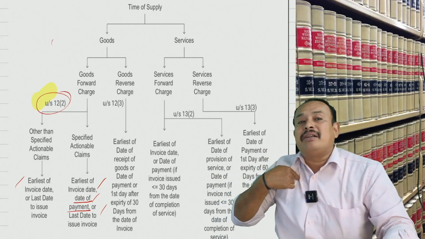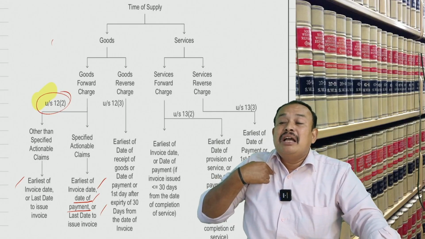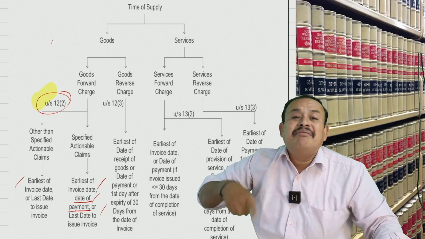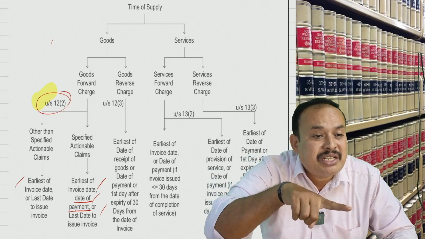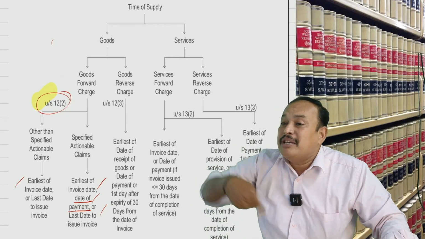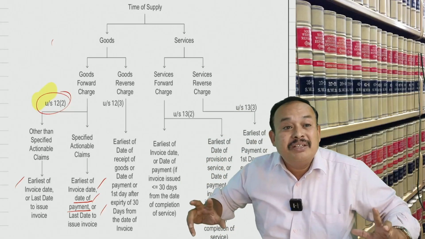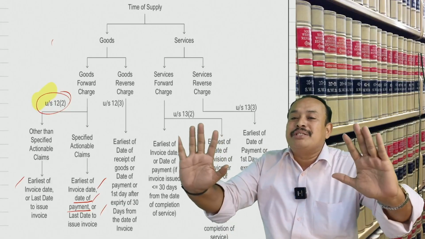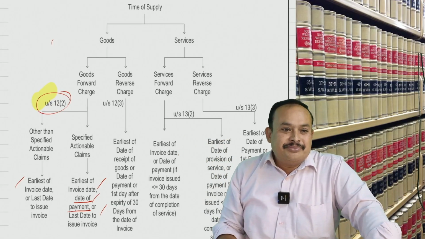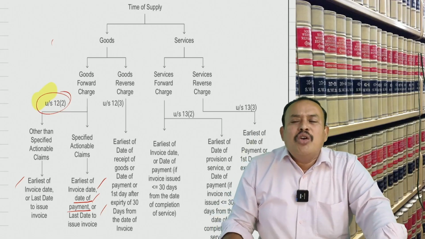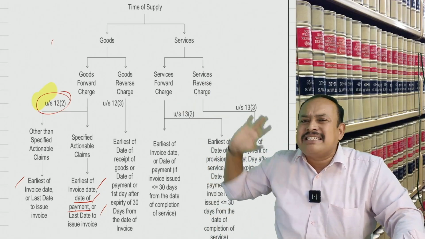For the recipient: when is the recipient liable to issue the invoice under RCM? When the supplier is an unregistered person, in that case the recipient should issue the invoice within 30 days from the date of receipt of the goods. Understood? Is that clear? If that is the case, what is the time of supply for RCM?